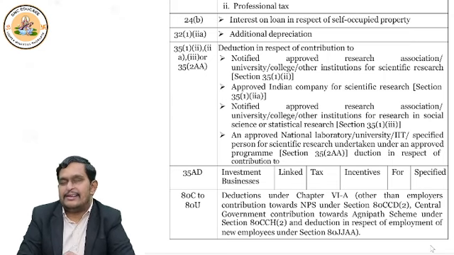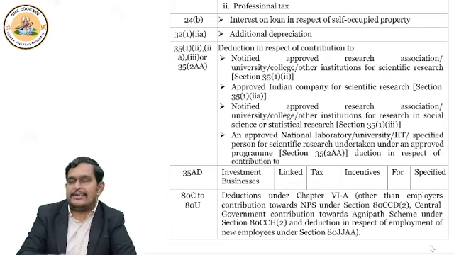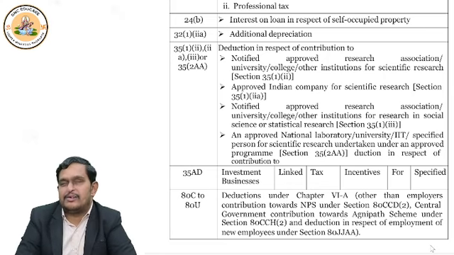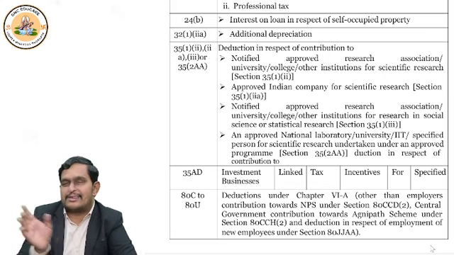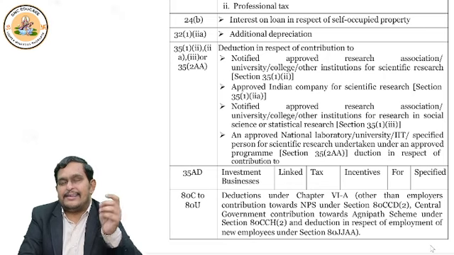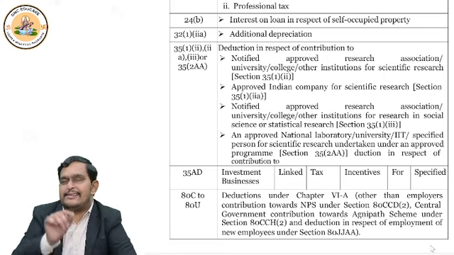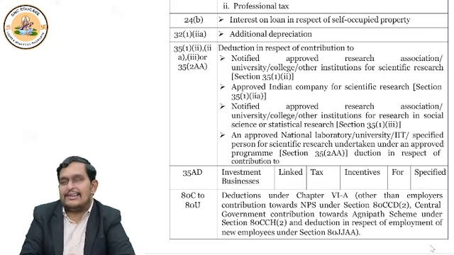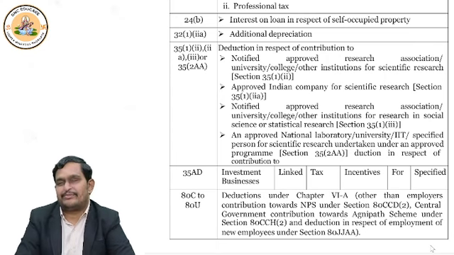So these 3 sections, whether it is default tax regime or optional tax regime, you get deduction in both these schemes. No treatment difference. Both schemes treat these 3 sections equally. That means you can claim the deduction for 80CCD subsection 2, 80CCH subsection 2, 80JJAA, whether you file return under default tax regime or under optional tax regime.